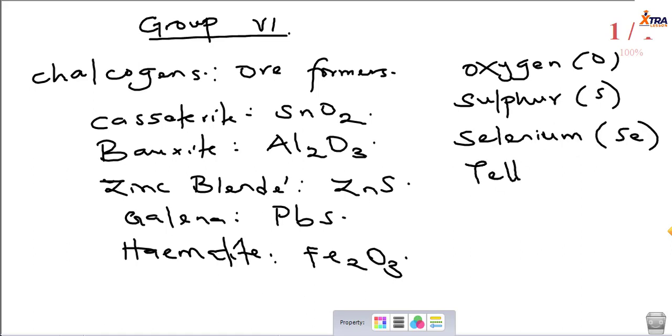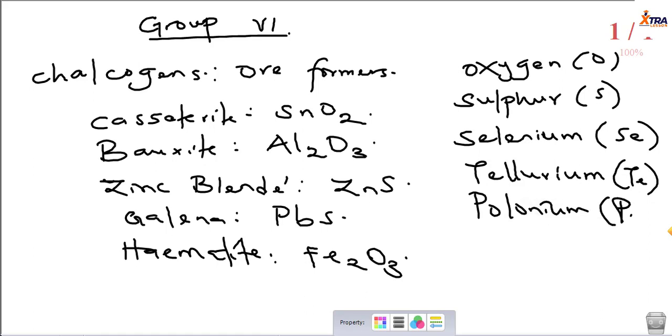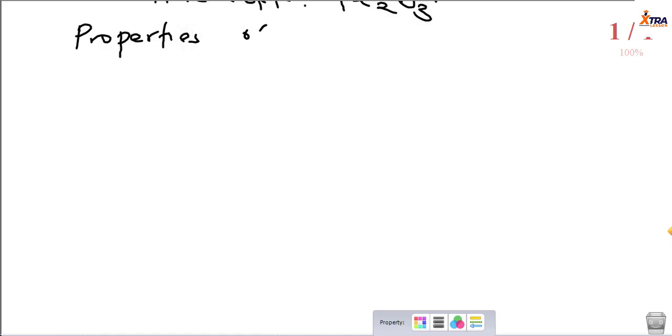We have tellurium, symbolized as Te. And we have polonium, symbolized as Po. So these are group 6 elements: oxygen, sulfur, selenium, tellurium, and polonium, right? And because oxygen happens to be the first one of the 5 of them, you can also call them the oxygen family.